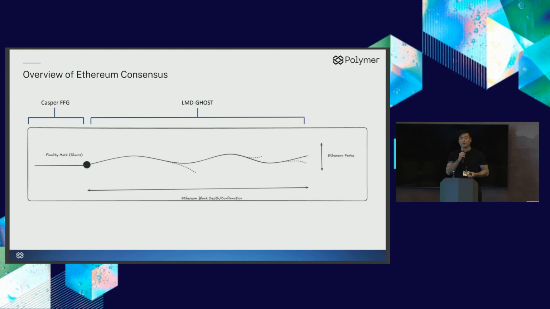So, a quick high-level overview of how Ethereum consensus works. It's comprised of two algorithms, LMD Ghost and Casper FFG. One is a fork choice rule, and one is a finalization gadget. What this allows Ethereum to do is maintain liveness, meaning that Ethereum is always able to produce blocks, and those blocks will eventually be finalized by the Casper FFG algorithm. But this means that there is a canonical Ethereum timeline that exists throughout, but many parallel universes form before the finalization threshold is reached.